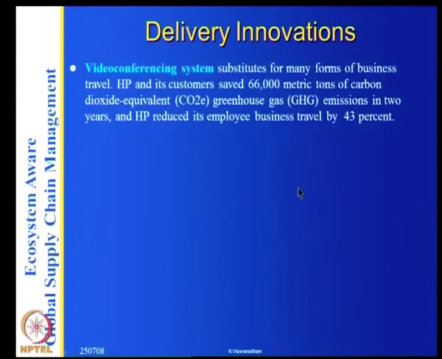And there are other delivery innovations. For example, the video conferencing system, we talked about this. It substitutes many forms of business travel. Hewlett Packard and its customers saved 66,000 metric tons of carbon dioxide equivalent greenhouse gas emissions in 2 years, and HP reduced its employee business travel 43%.